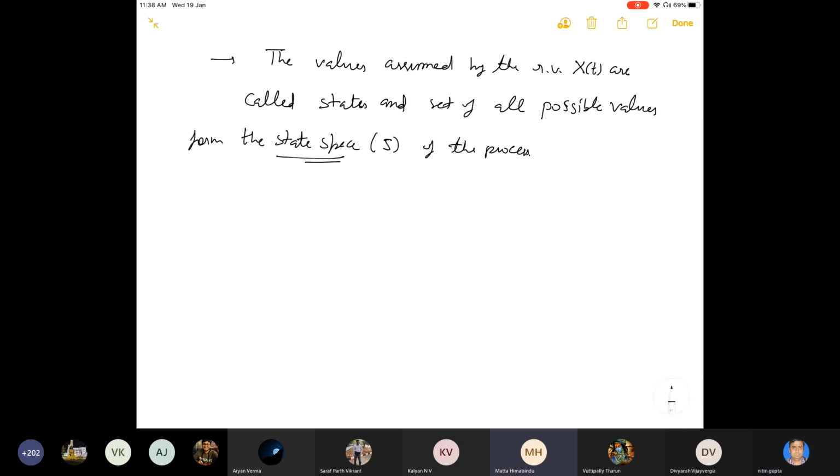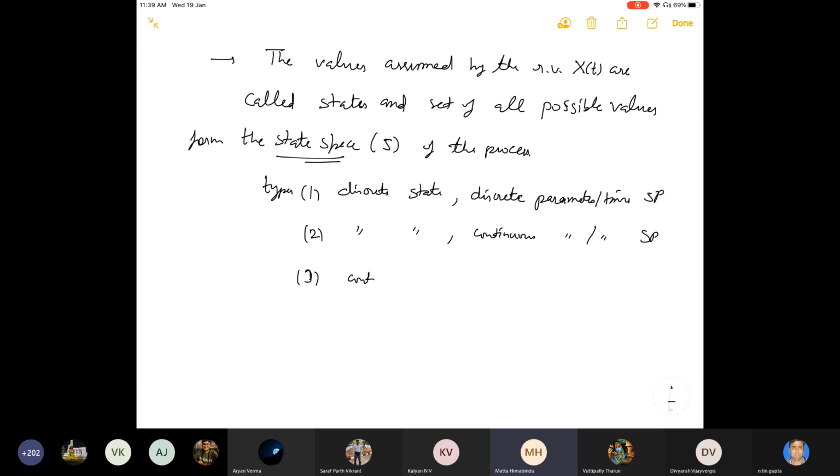So we will have four types. The types are: discrete state, discrete parameter or time stochastic process; discrete state, continuous parameter or time stochastic process; then continuous state, continuous parameter stochastic process; continuous state, discrete parameter or time stochastic process.